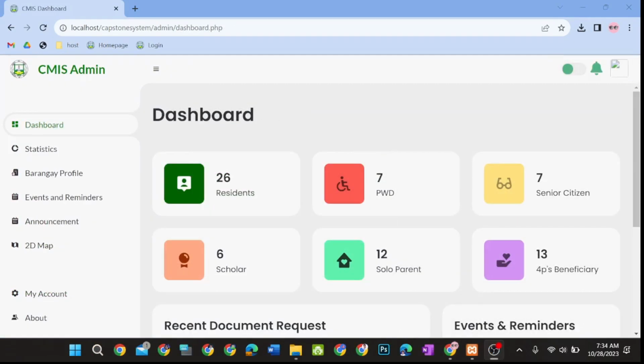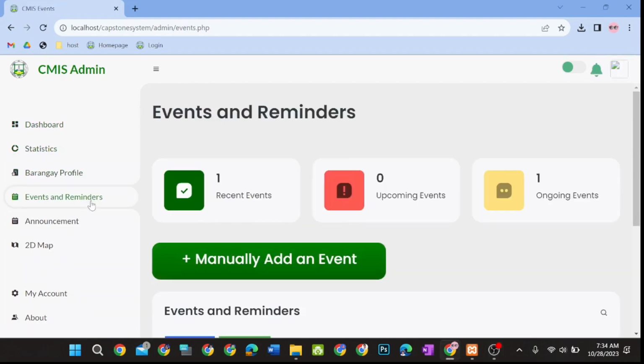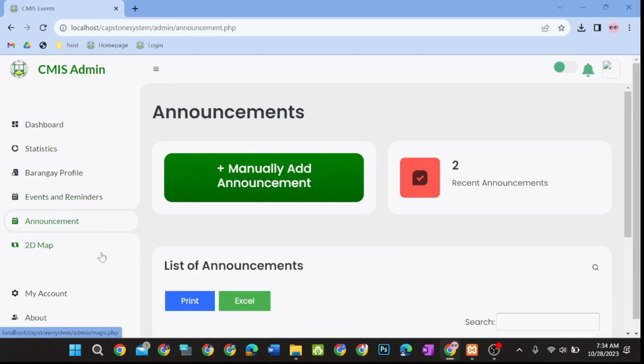For the admin side of the Soroptimist International Makati user access, they can only view the dashboard, statistics, barangay profile, events and reminders, announcement, and the virtual map.